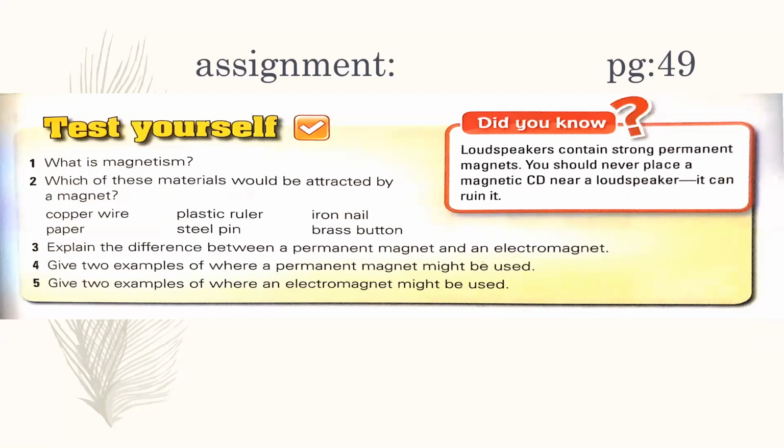Because of the strong magnetic effect, the CD will be demolished, and as a result, it will not work after that. So keep in mind, don't put the CD near the loudspeaker, otherwise that CD will not be usable later on.